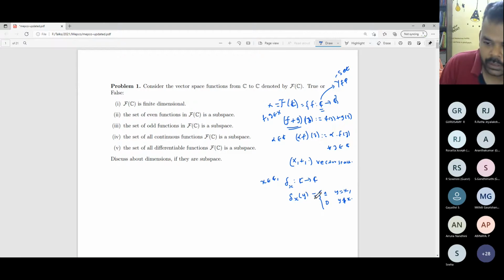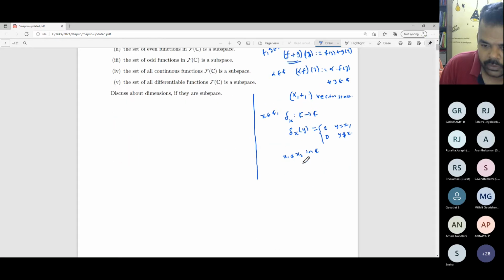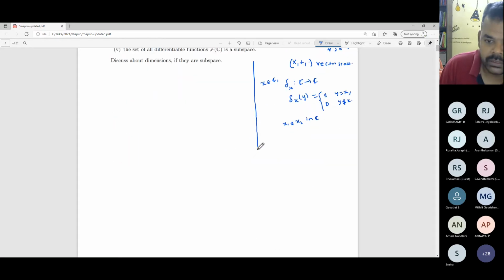Now if I take two different points x1 and x2 in the complex plane, what will happen to the delta functions associated with this x1 and x2? What I claim is that this is linearly independent.